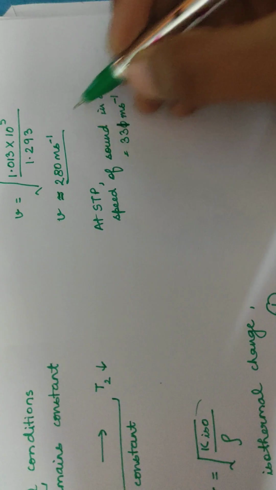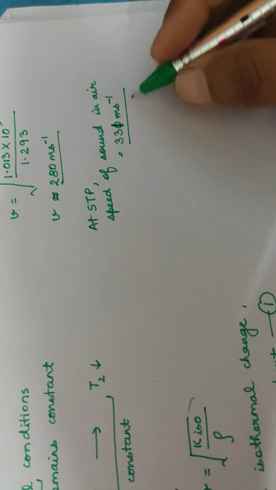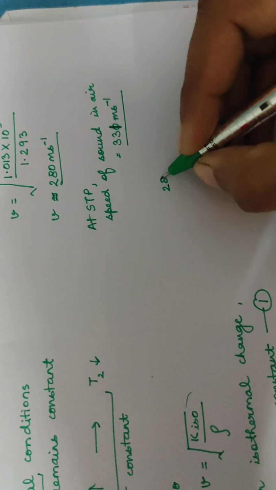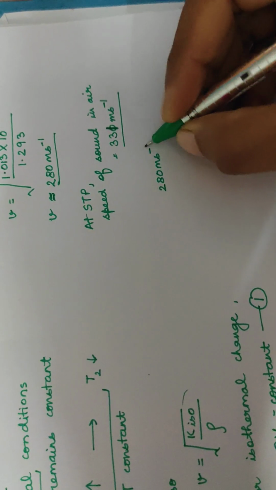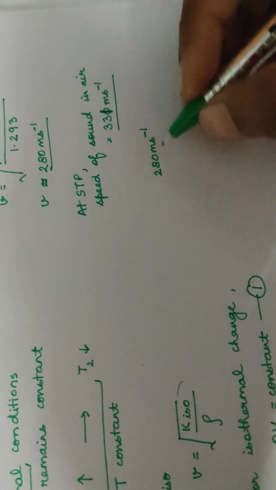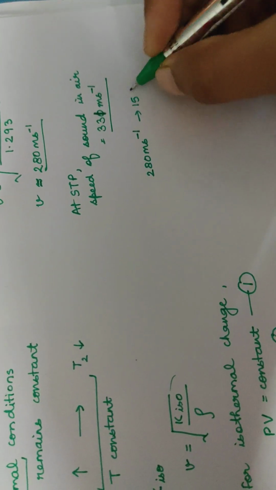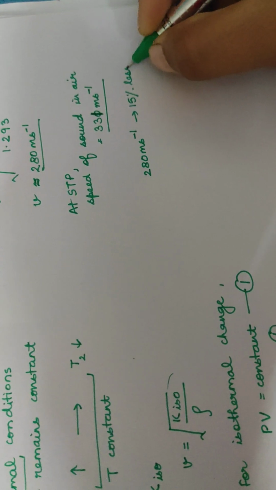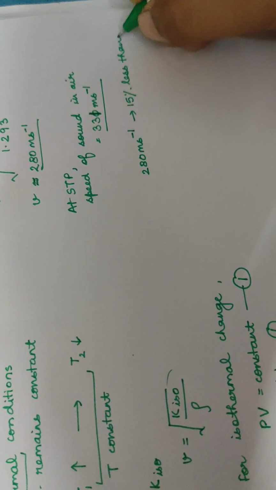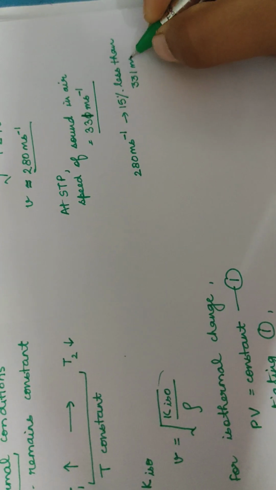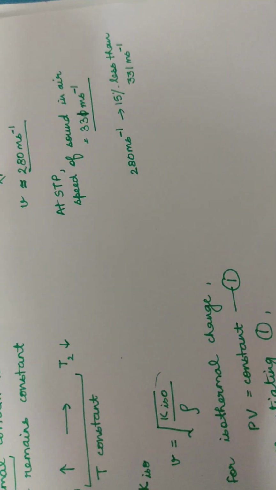If we compare these two values, 280 and 331 meter per second, then the 280 meter per second which we derived using Newton's formula for speed of sound in air is approximately 15% less than the actual value of speed of sound in air, which is 331 meter per second.